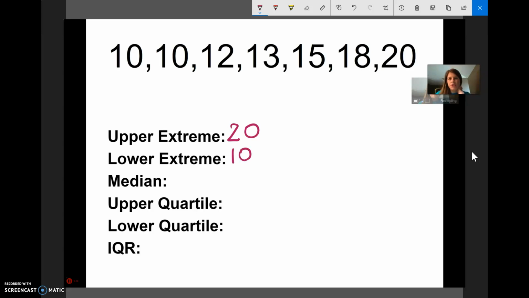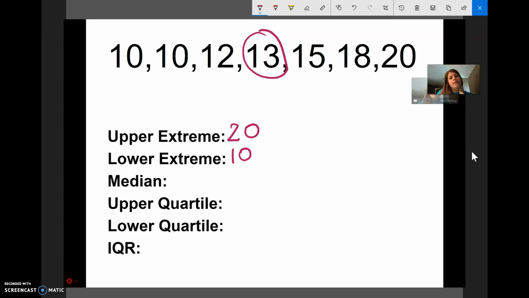And this is what I wanted to show you. When you do your median, we know it's the middle number. Right now, I'm given 1, 2, 3, 4, 5, 6, 7 numbers. That means there is one exact middle, and it's going to be the fourth number, 1, 2, 3, 4. As you can see, I've got 3 numbers to the left of it, 3 numbers to the right of it.